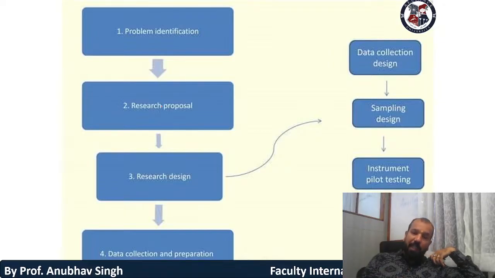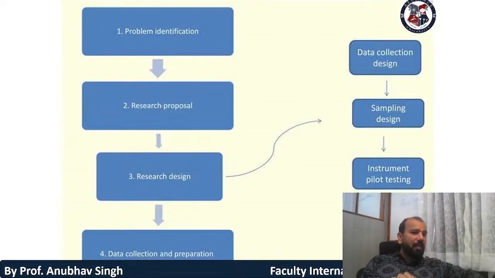If anyone in the past has already done research related to your topic, the study of that past data is called a literature review. On the basis of the literature review, you find the research gap. With the help of the research gap, you find the research objective. Once you are able to frame the research objective, we come to the research proposal.